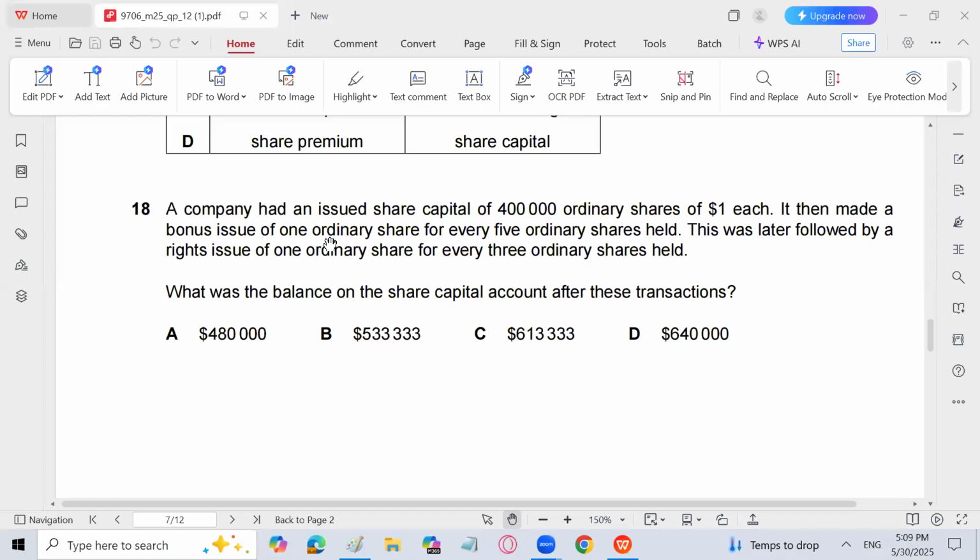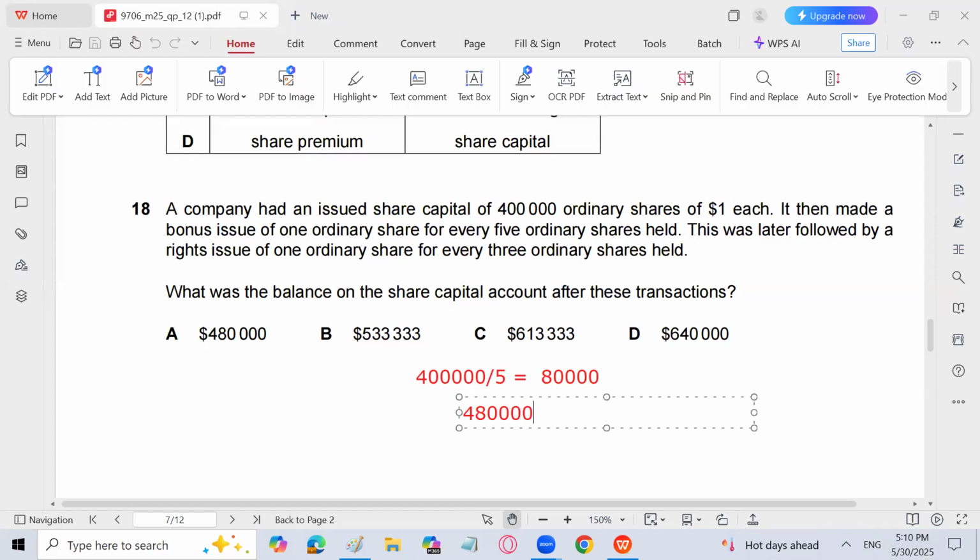Okay. So the company had an issued share capital of 4 lakh ordinary shares of $1 each. It then made a bonus issue of 1 ordinary share for every 5 ordinary shares held. This was later followed by a rights issue of 1 ordinary share for every 3 ordinary shares held. What was the balance on the share capital account after these transactions? Let's calculate that. Old shares are 4 lakh and bonus shares are issued 1 for every 5. So divide by 5. It means that 80,000 bonus shares are issued. Now the shares are going to be 4,80,000 because the price of the share is 1 only.